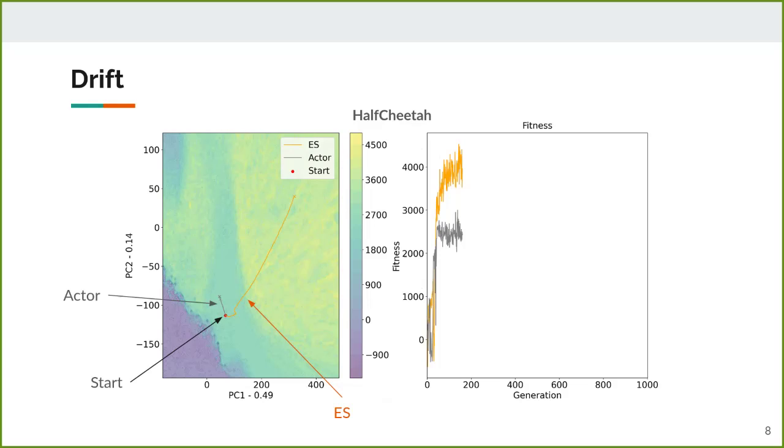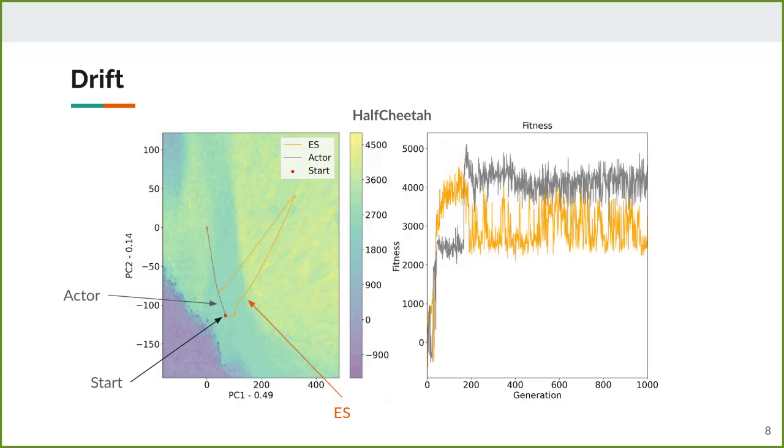After around 200 generations, the actor finally gets good and gets a larger weight in the ES update when it's injected. This has a big impact on the update, and we can see how the ES gets pulled towards the actor. Pulling the ES away from its path makes its fitness drop in orange. So the actor becomes the best solution in the update and keeps pulling the ES towards itself. Finally, the ES gets close to the actor and will just follow it to the end, never getting back to its original fitness. In this case, the injection of the actor broke the ES optimization instead of helping it.